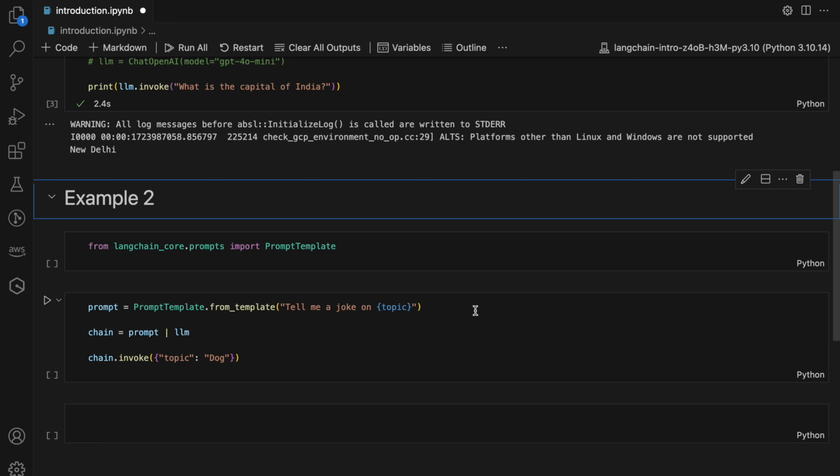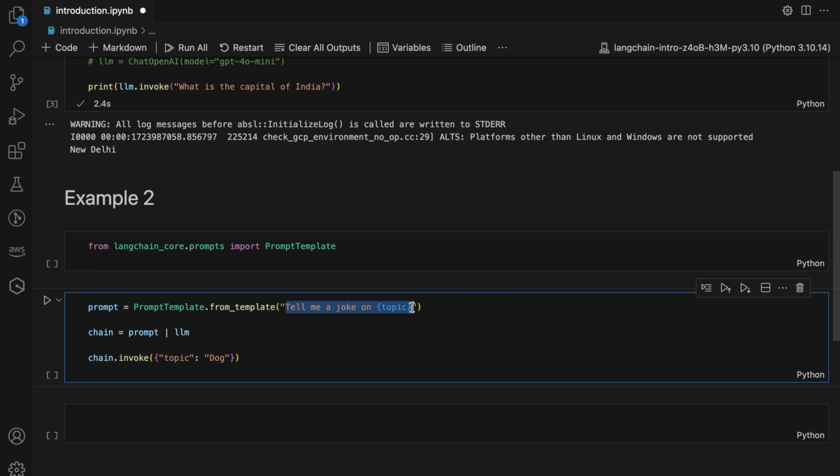So I'll take another example. Most of the time we need to write a prompt, and in the prompt there will be some variables as well. A few things will be decided, and a few parts will be variable. Here you can see, I want to have this prompt, and then this prompt will be given to the LLM, and then I want to get some joke, whatever topic I provide. So the topic will be dynamic.